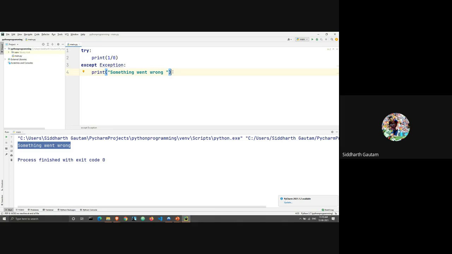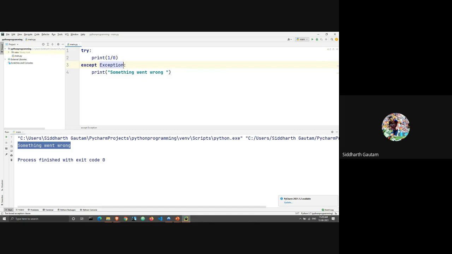It just makes a better way of writing code. When you write except Exception, it doesn't matter which error occurs, it will just print whatever is in the except block of code.